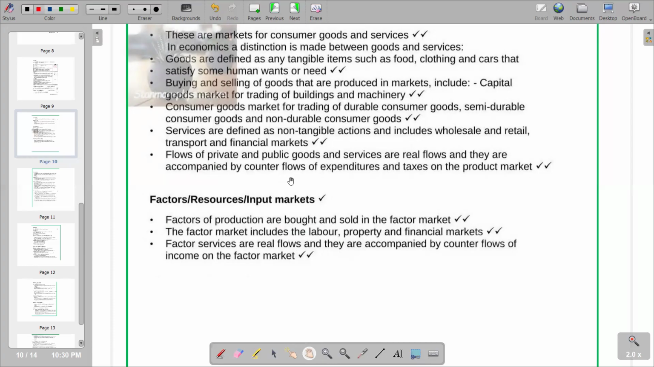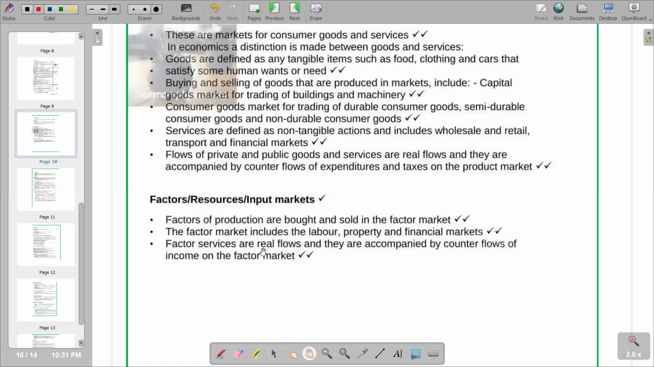For example, we've got labor. The workers will provide labor, and then obviously the firms or the companies are going to pay the workers in the form of salaries and wages. So basically, that's the movement that we see. So on the first part, saying factors of production are bought and sold in the factor market. The factor market includes the labor, property, and financial markets. So our factor services are real flows.